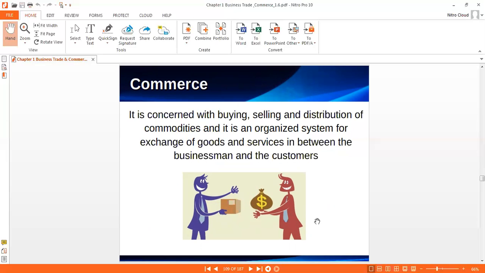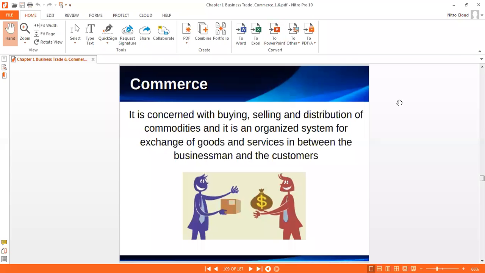Now we discuss commerce. What is commerce? Commerce means it is concerned with buying, selling, and distribution of commodities, and it is an organized system for exchange of goods and services between the businessman and the customer. It is known as commerce.